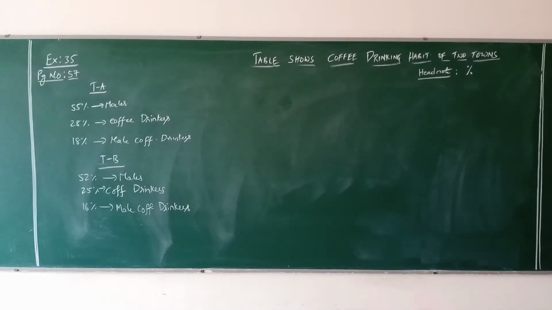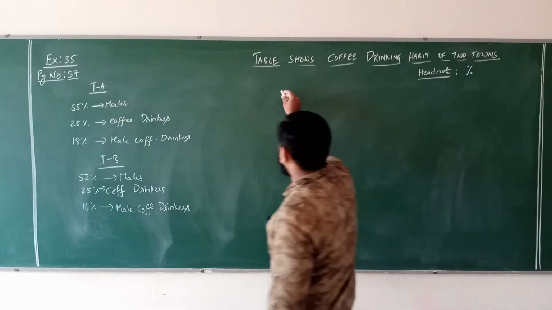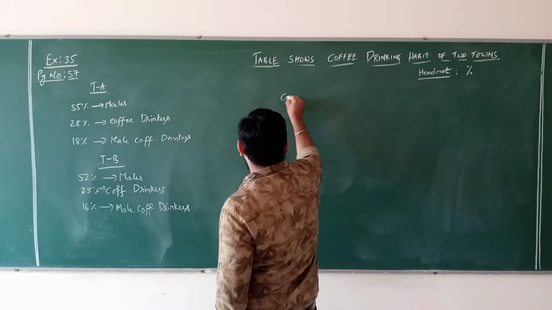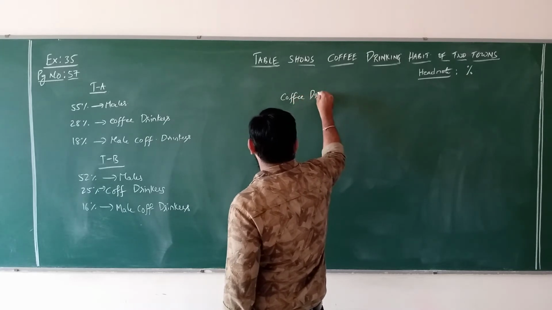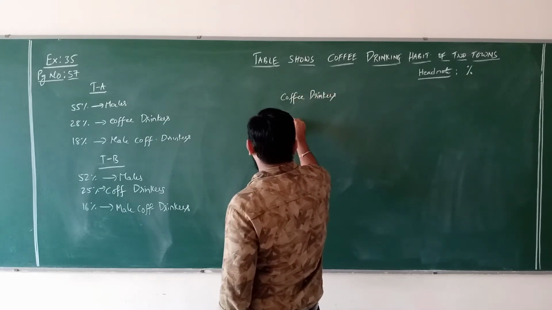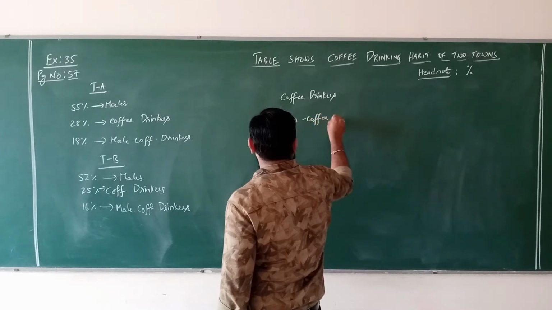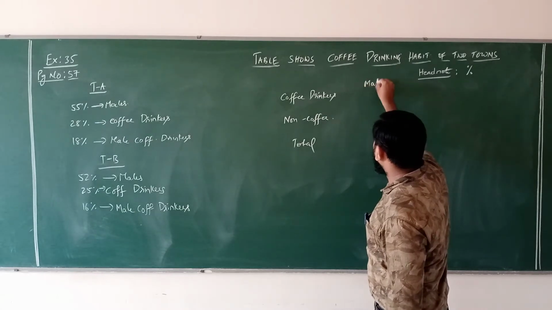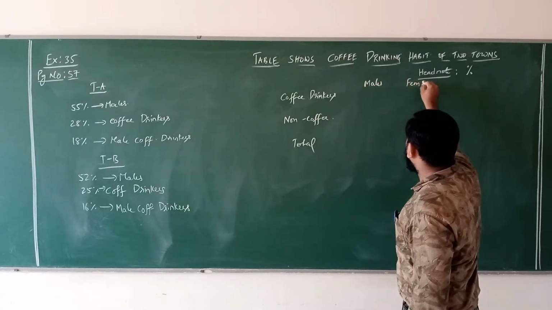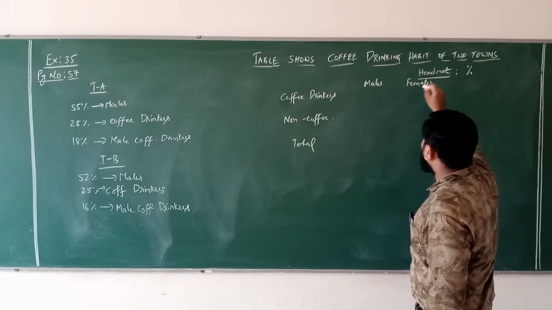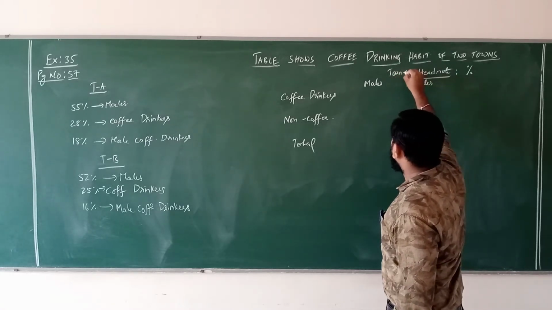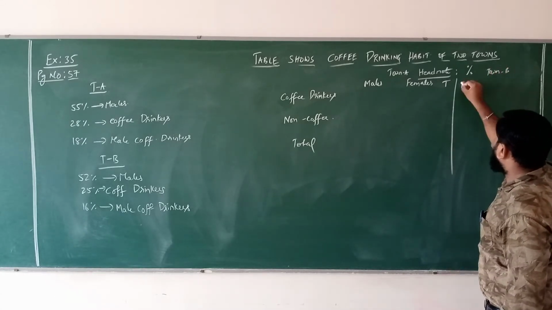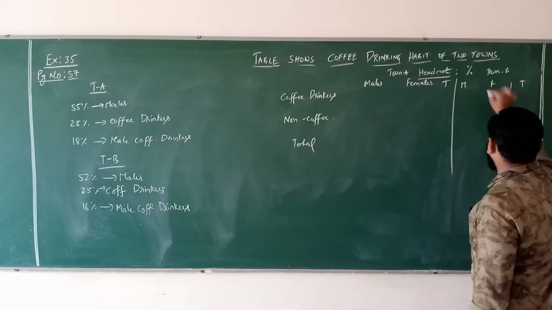You mention under the head note that it is in percentages. Next: coffee drinkers, non-coffee drinkers, total. Males, females, under town A, total. Under town B, male, female, total.